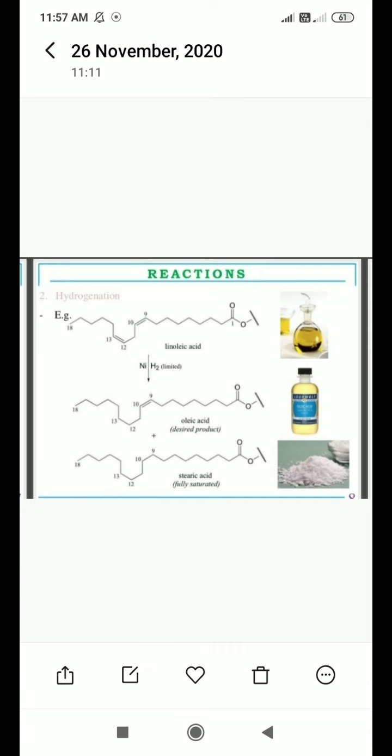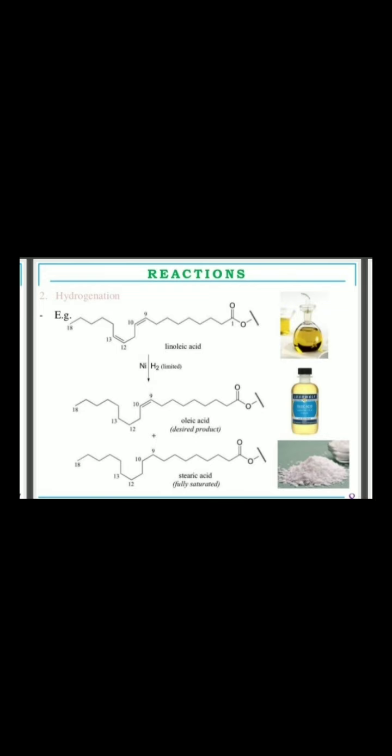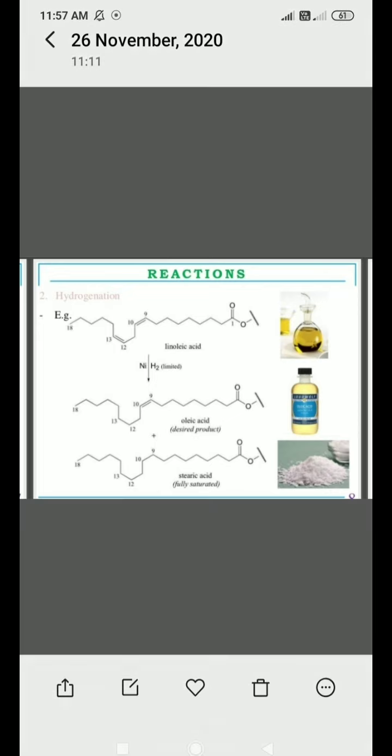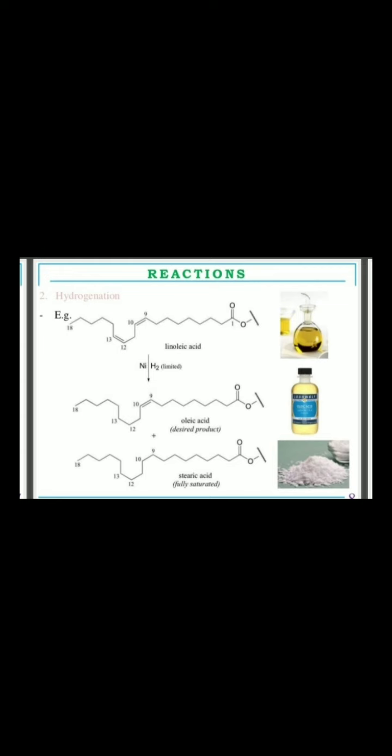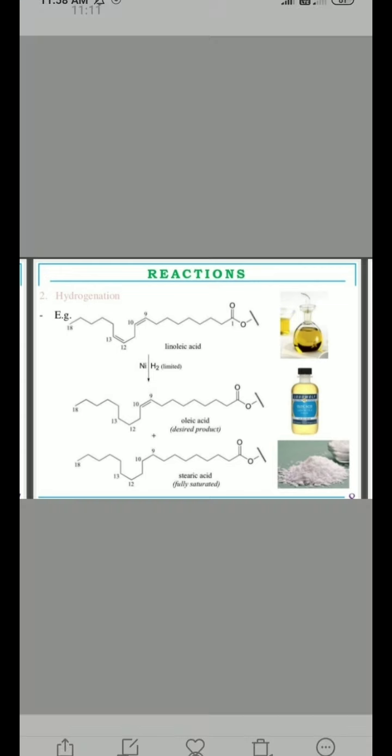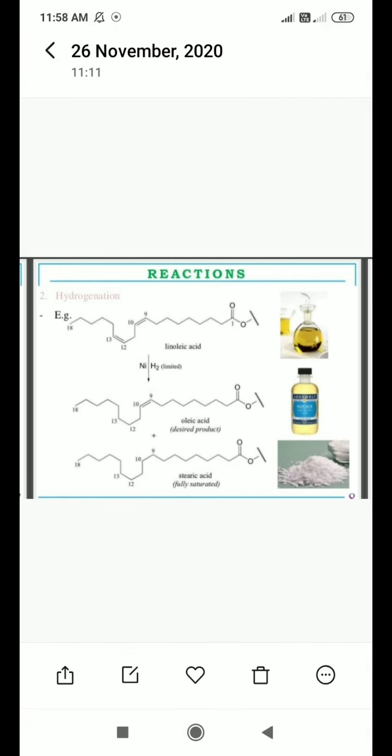Fully hydrogenating oil would make the oil hard at room temperature and not as versatile in food preparation. Look at this example: linoleic acid is fully hydrogenated into stearic acid, where all the carbon-carbon double bonds are converted into single bonds. So it becomes harder and solid in nature, and is not convenient for food preparation.